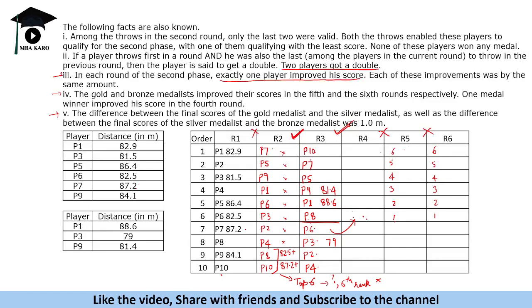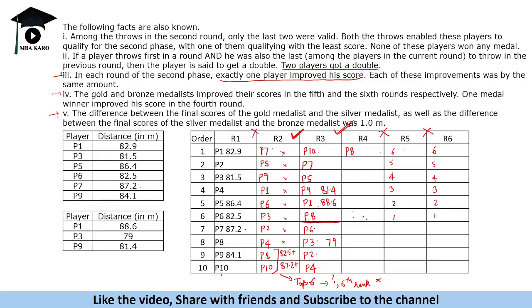Okay, so we know P8 is the sixth one, so this is P8 who will throw here, right? And P7 or P10, we do not know about P10, right? P10 can be 80, we know that it is 87.2 plus, but whether it is more than 88 point, see, P7 was 87.2. Okay, P1 is 88.6. So P1 definitely might be the topper, or it might be P10 also.